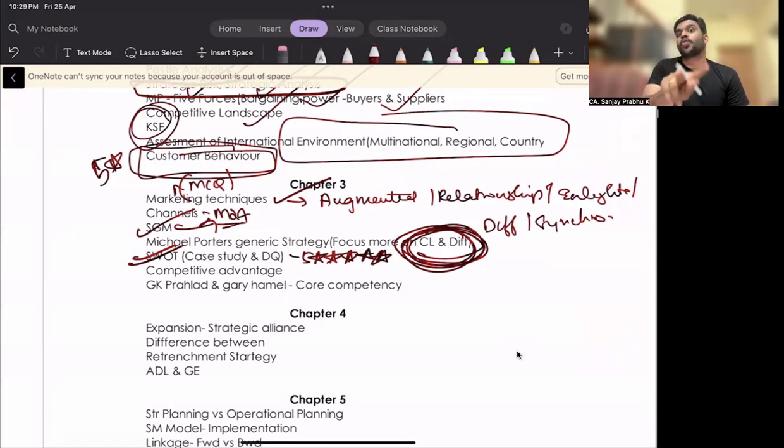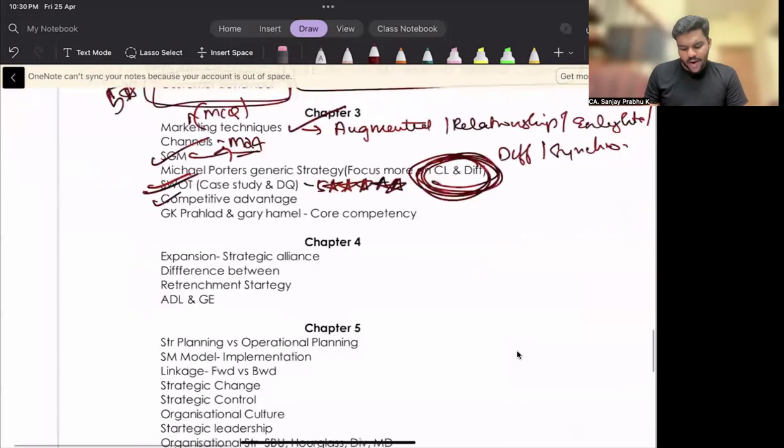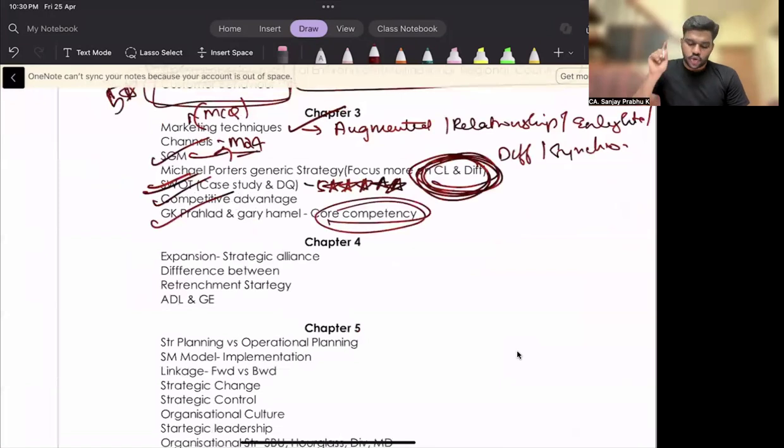We have already given 2 questions in our question bank, and those who have not purchased our question bank, please do refer to the May 24 MTP questions. There is a question in May 24 MTP which is very important. Please do refer to that question. Then competitive advantage is a possibility, and the core competency topic has already been asked in September 24. So for May 25, I'm expecting this question: according to C.K. Prahalad and Gary Hamel, where can core competency be identified? I hope you remember that question.